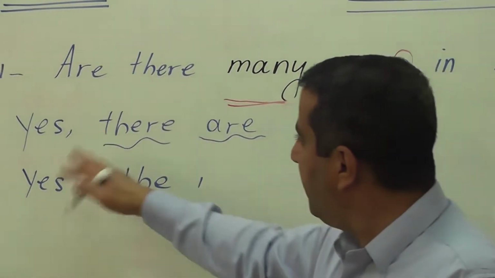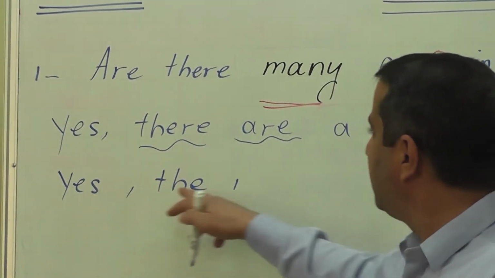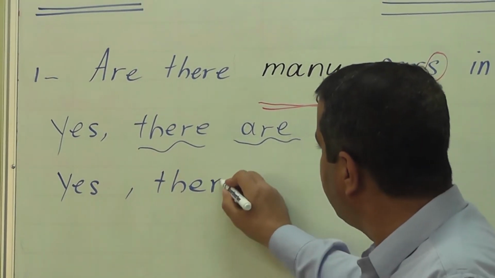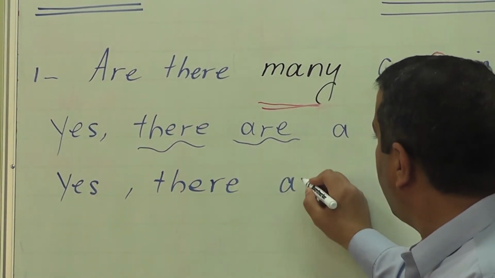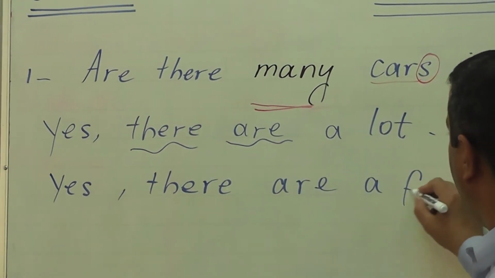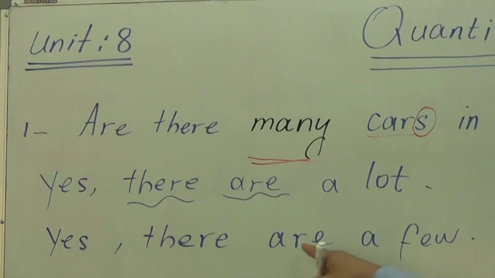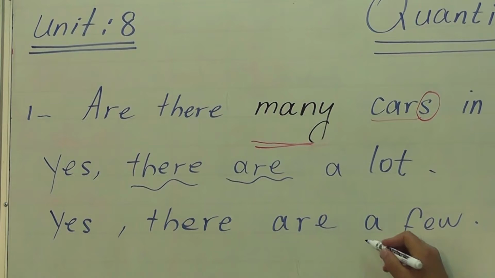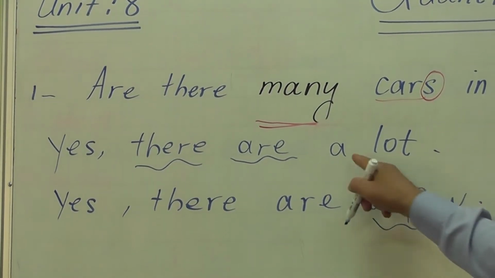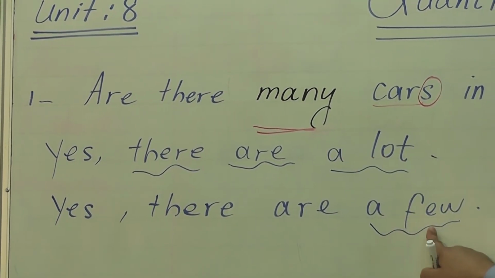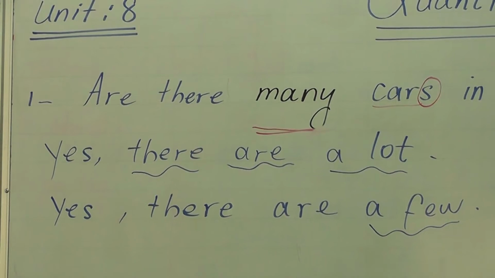Or we can answer in a different way. We say yes, there are a few. Of course, a few is a quantifier as well, like a lot. A few indicates a small number of cars, not so many cars.